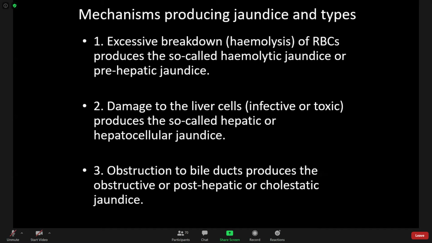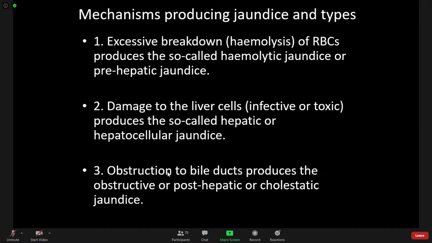In hepatocellular jaundice, this conjugated bilirubin may backflow into the blood, and only a small amount of conjugated bilirubin is transported into the bile canaliculi. So in hepatocellular jaundice, in the blood there is conjugated bilirubin as well as unconjugated bilirubin. In hemolytic jaundice, in the blood there is only unconjugated bilirubin, but in hepatocellular jaundice, there is both conjugated and unconjugated bilirubin.